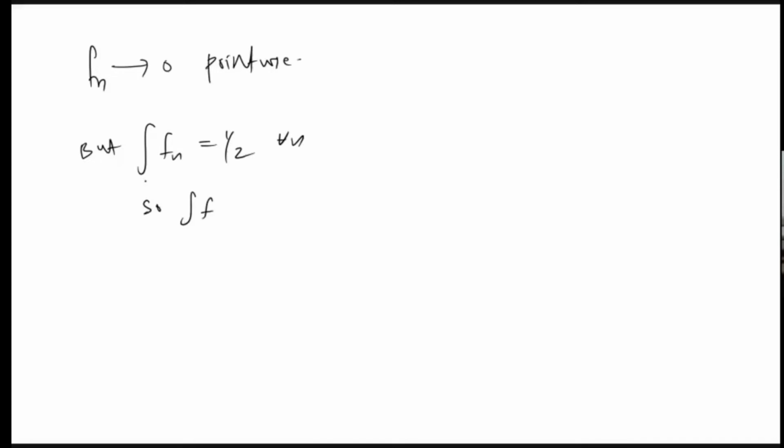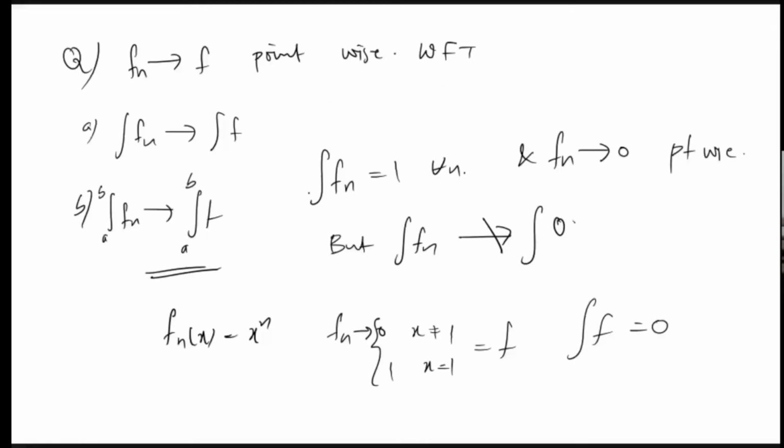So here we can say that fn will converge to 0 pointwise, but the integral of fn is equal to 1 by 2 for all n. So the integral from 0 to 1 of fn does not converge to 0. So this second option is also wrong. The first option is wrong. The second option is also wrong.